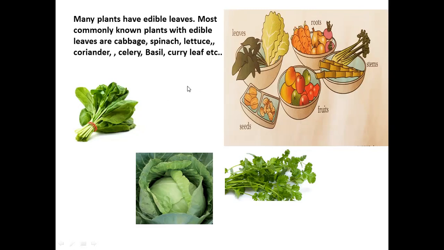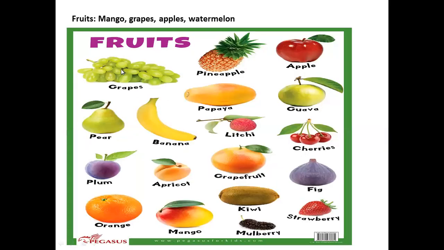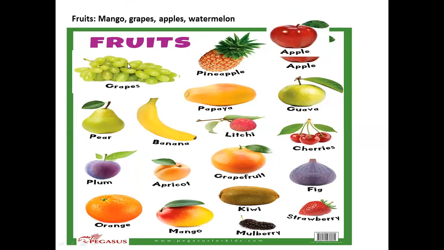Let's talk about the fruit. Some common fruits like mango, grapes, apple, and watermelon we are getting from a plant, and we are using all these as fruit.